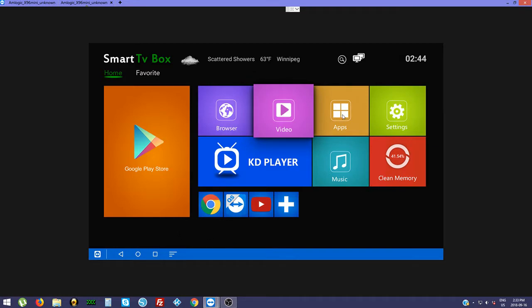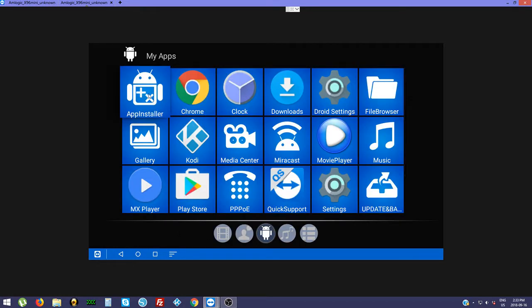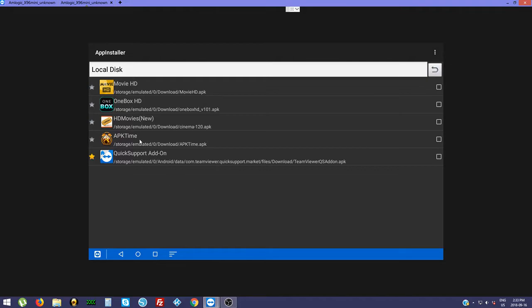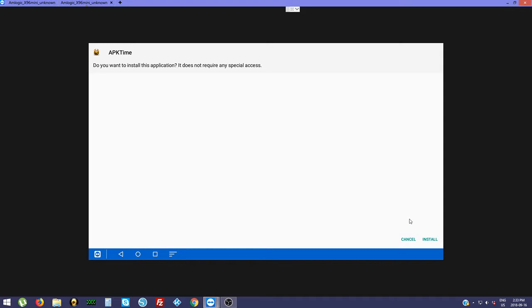In the home screen, click Apps, App Installer, and check the local disk. And from here, click APKTIME, install.